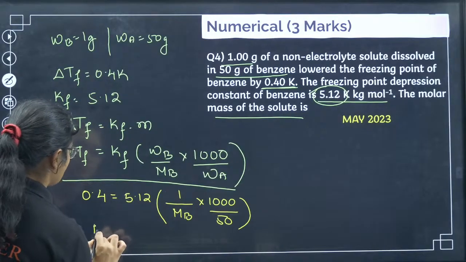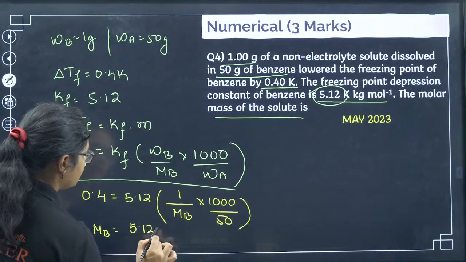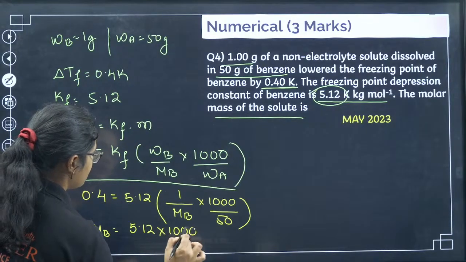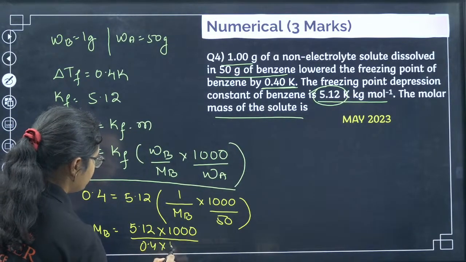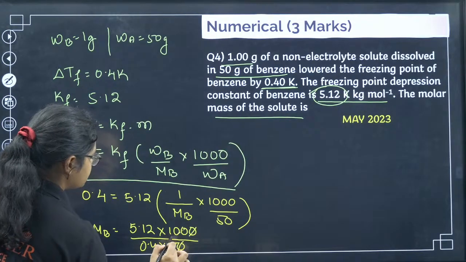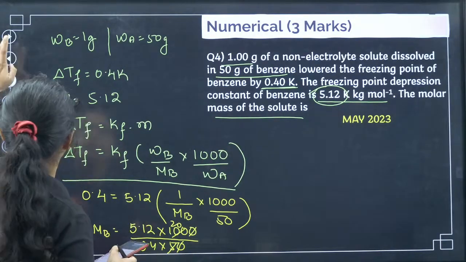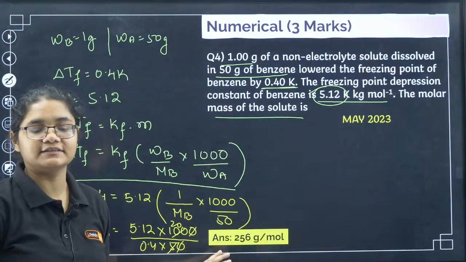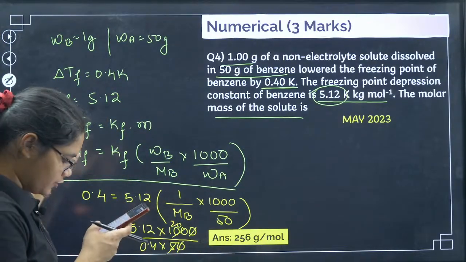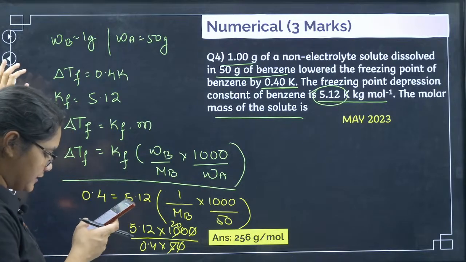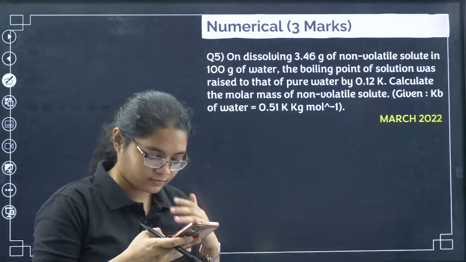So now let's just solve it. Mb will be equal to 5.12 into 1000, divided by 0.4 into 50. You can just solve this, we'll get 20 here, then you can cancel this one, and I think all of you will get 256 gram per mole. All of you are absolutely correct here. Very good everyone. We have Neon, Hacker, Mood, Noor Jahan and Vidyanand. All of you have answered.